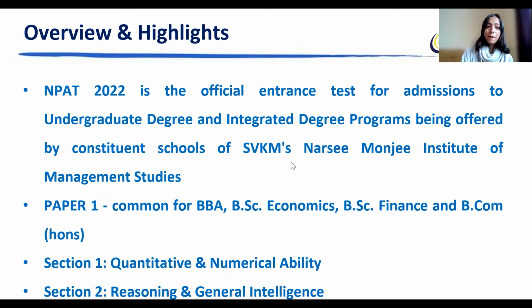Now talking about the syllabus, first the common examination for BBA, BSc Economics, BSc in Finance, and BCom Honors. The first section is quantitative and numerical ability, wherein you will get number system, fractions, decimals, number series. In arithmetic, you will get percentage, profit, loss, discount, compound interest, 2D and 3D figures, area and volume, proportion, time, work, and distance, etc.